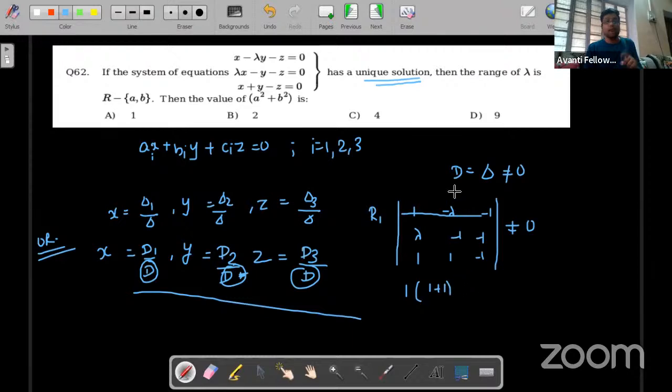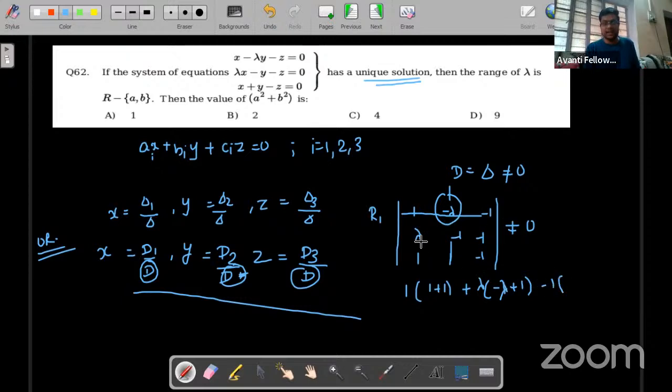Then minus of this, remember. So we'll write plus lambda. Now we'll remove this row and this column, so the determinant of these four elements. Lambda into minus 1 is minus 1, then minus times 1 into minus 1. 1 into minus 1 is minus 1, minus with minus will become plus 1. Sorry, this one is minus lambda, lambda into minus 1 is minus lambda. And the last part is minus 1.